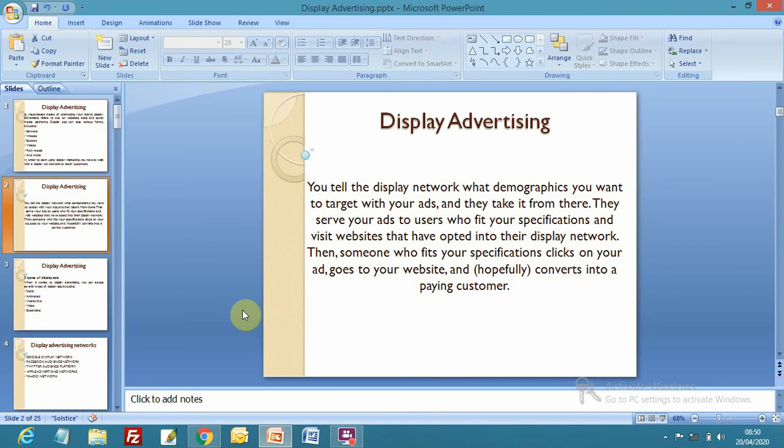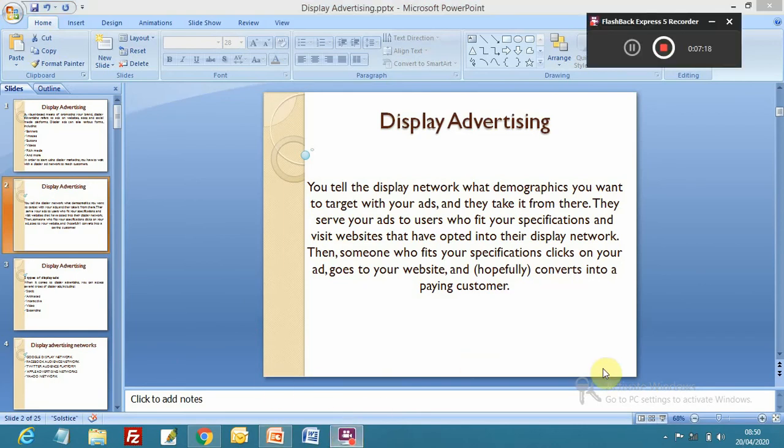Means a display network like the Google Display Network has a huge number of websites associated with it.